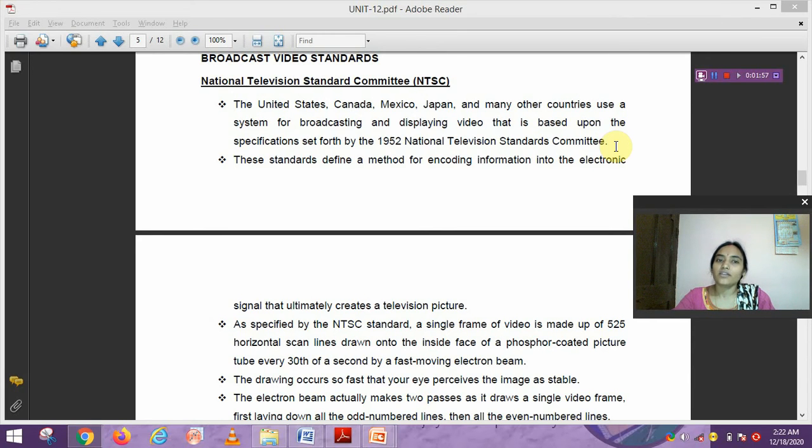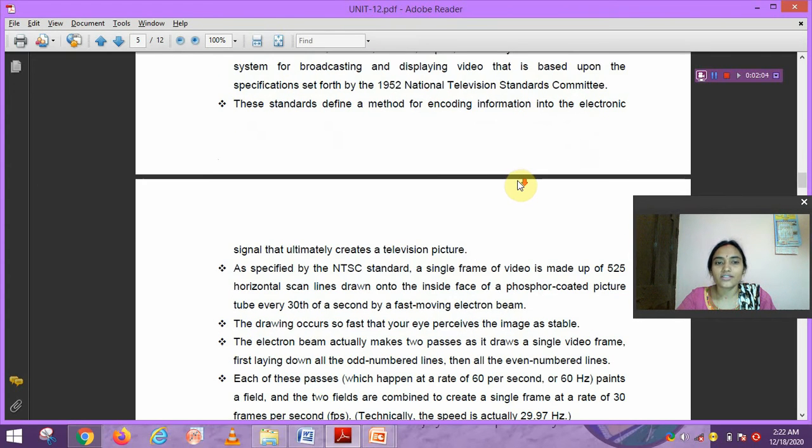These standards define a method for encoding information into the electronic signal that ultimately creates a television picture.